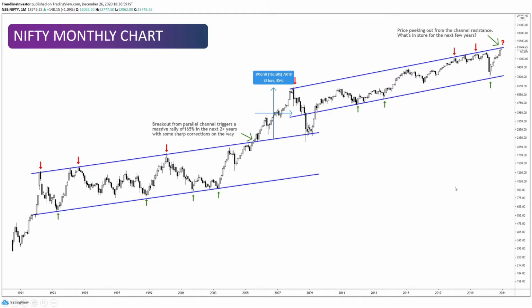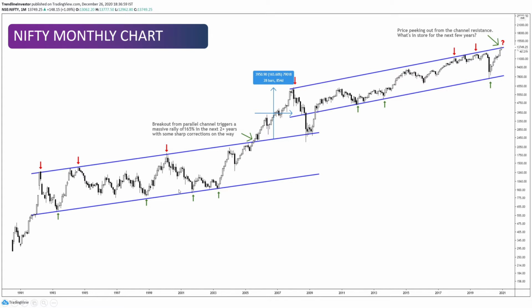So I want to start off with the Nifty monthly chart, which is the key index that we have in India. Right now, this is the overall monthly chart all the way starting from 1991 until now, the fag end of 2020. Now here, if you see, in 1992, just before the Harshad Mehta scam, we had a massive rally all the way from 295 to almost 1000 odd levels, and then there was this nice little crash which happened, and then we had this nice consolidation which went on for many years, right?